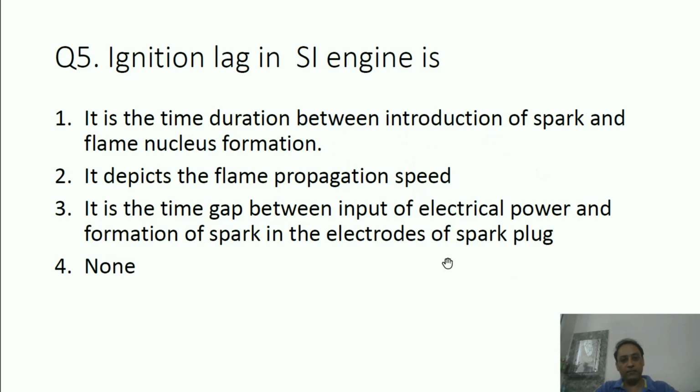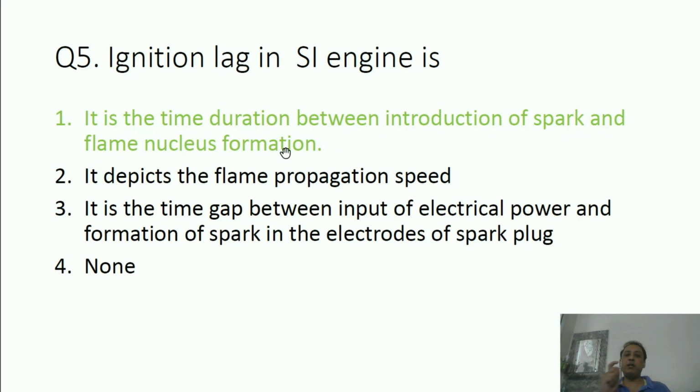What is ignition lag? The correct answer is the first one. It is the time duration between introduction of a spark and flame nucleus formation. It means that between the electrodes of a spark plug, when the spark comes, at the same time the flame doesn't develop. It takes some time for development of the nucleus of flame around that spark. That time gap is called ignition lag.